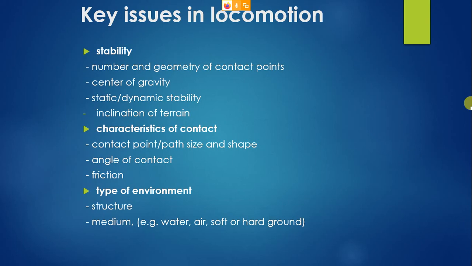Okay, type of environment. That means it should have a certain structure. As somebody was telling earlier, an aeroplane has a very converging narrow structure at the front, but when it comes to the back it has very broad wings. Coming to the tail part, it is again narrowed down because of a lot of reasons, right? And the last one is medium, whether it has to go as an underwater robot or whether it has to float, whether it has to fly, whether it has to work on a hard ground or a soft ground. So all these things also come into the picture.